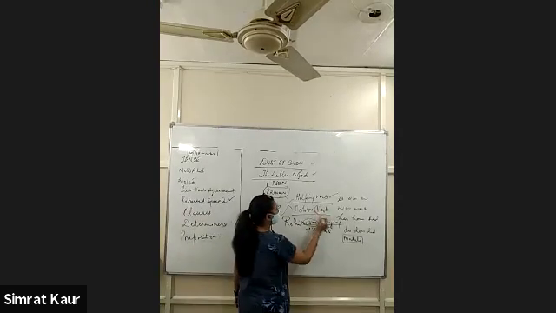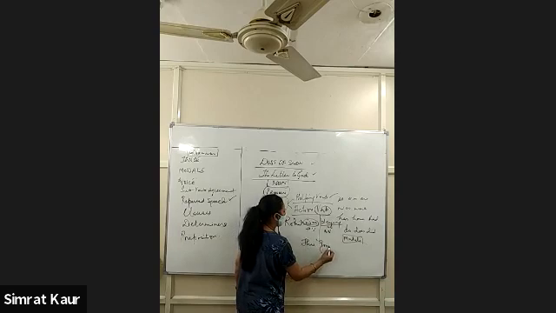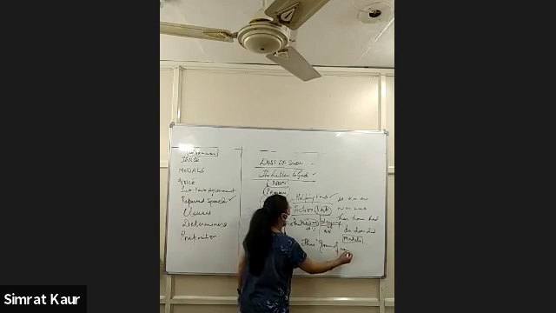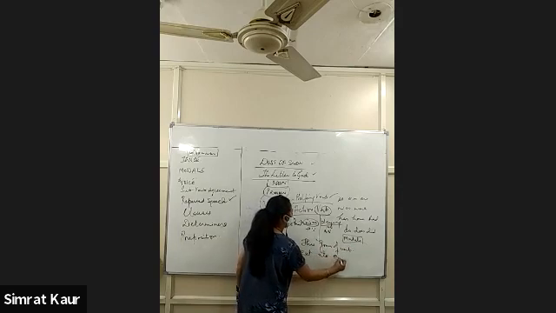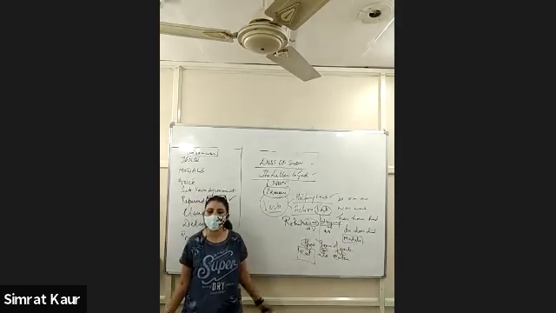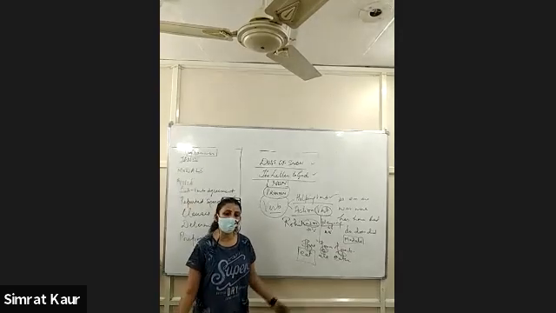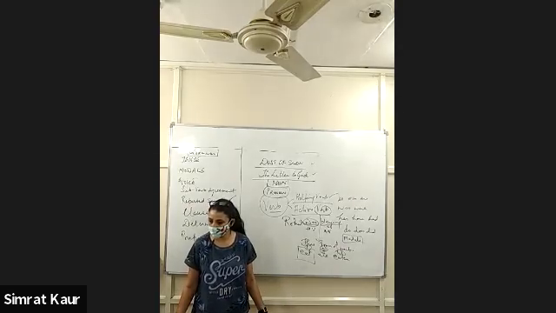Action verbs, when you do 3 forms of verbs. For example, eat, ate, eaten. First form, second form, third form. Words like eat, which are having 3 forms, and they show some kind of action, they are called action verbs.